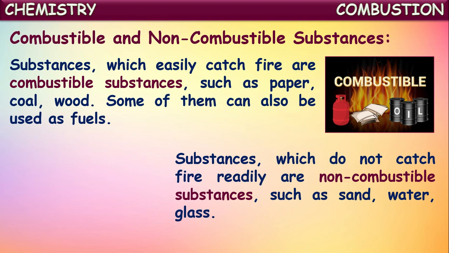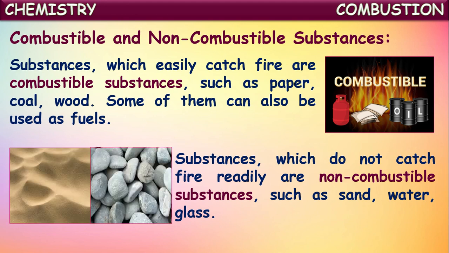For example, substances like sand, stones, rocks, and water, glass, these all will not catch fire, isn't it? They won't burn readily. That's why these substances are called non-combustible substances. Okay, the substances which can catch fire easily are called combustible substances, and the substances which do not catch fire readily are called non-combustible substances.